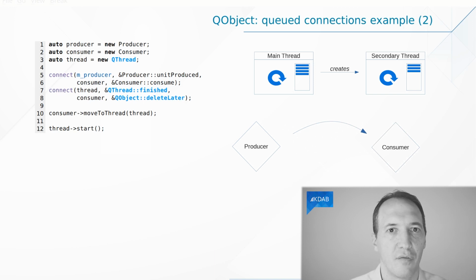So we are not missing the first few units here, assuming that they are emitted when the main thread goes to the event loop, right? We create everything, we set it up, we do the connection, we create the secondary thread. Only then we go to the event loop, and that's where the producer starts producing. So we don't have the problem of missing those because at that point, the connect is in place and everything works.